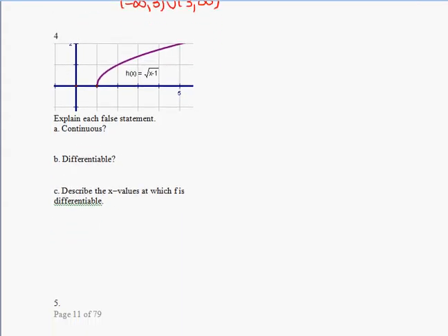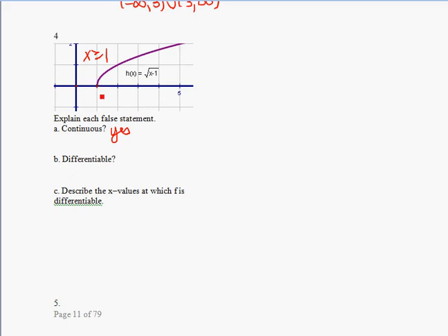Next one's a radical function. Radical functions are continuous everywhere on their domain. Obviously over here it's not continuous, but it's not defined over there, so that's okay. So really we're just looking at this function for x greater than or equal to 1. Is it continuous everywhere? Sure. It's a nice smooth curve. Is it differentiable everywhere? Yes, except for at one point, right here.